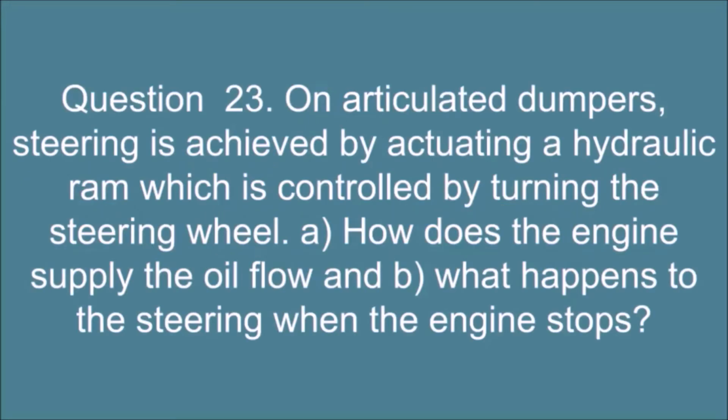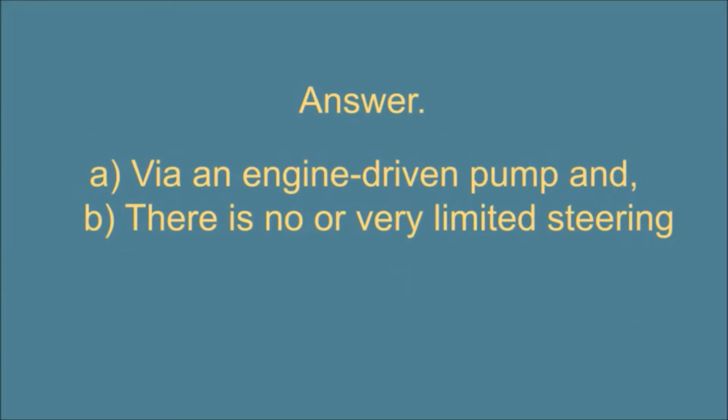Question 23. On articulated dumpers, steering is achieved by actuating a hydraulic ram which is controlled by turning the steering wheel. A. How does the engine supply the oil flow, and B. What happens to the steering when the engine stops? Answer: A. Via an engine-driven pump. B. There is no or very limited steering.